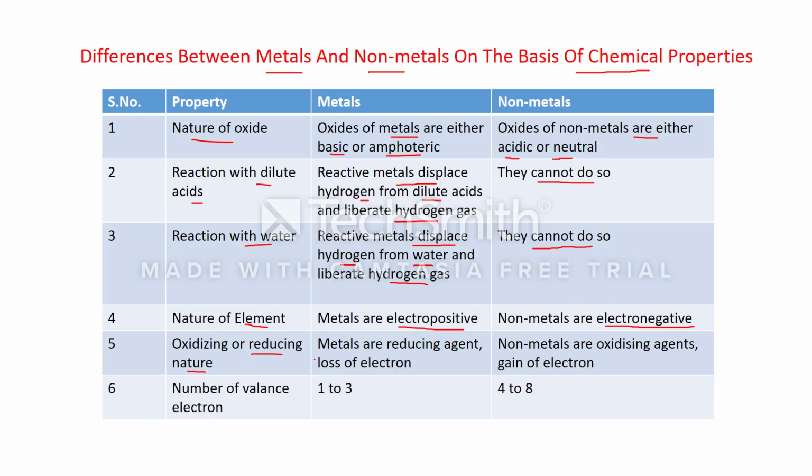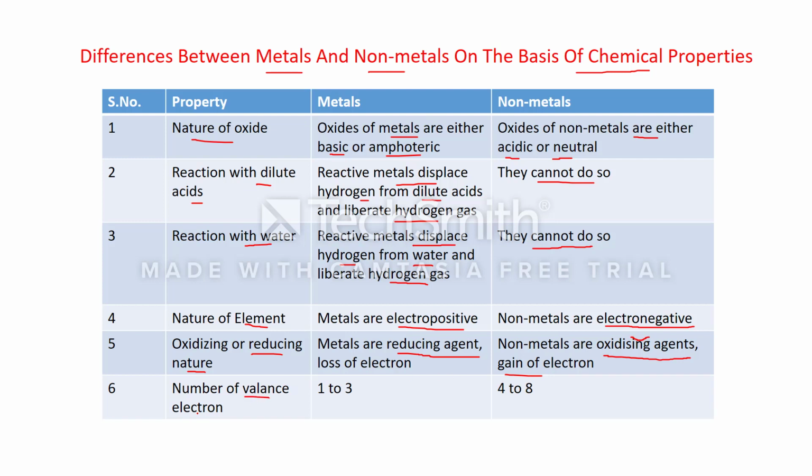Oxidizing or reducing nature. Metals are reducing agents and non-metals are oxidizing agents. Now, what is the meaning of this? In the first chapter, we discussed oxidation and reduction. Loss of electrons is oxidation and gain of electrons is reduction. Metals generally lose electrons. That's why their oxidation takes place. And the species which undergoes oxidation is known as a reducing agent. Clear? That's why metals are reducing agents. Opposite to this, non-metals have the tendency to gain electrons. That's why reduction takes place, and the species which are reduced are known as oxidizing agents.